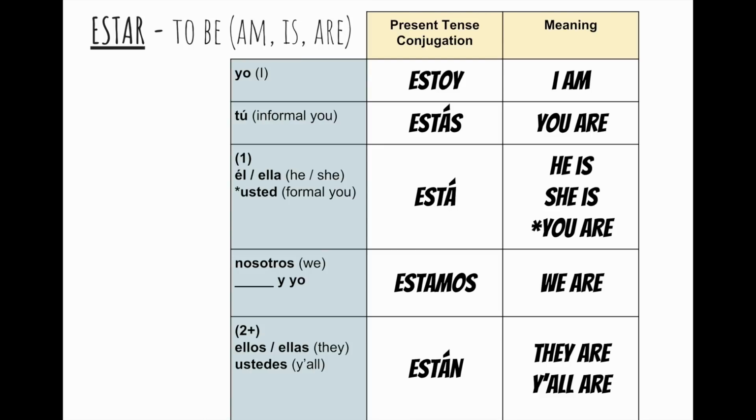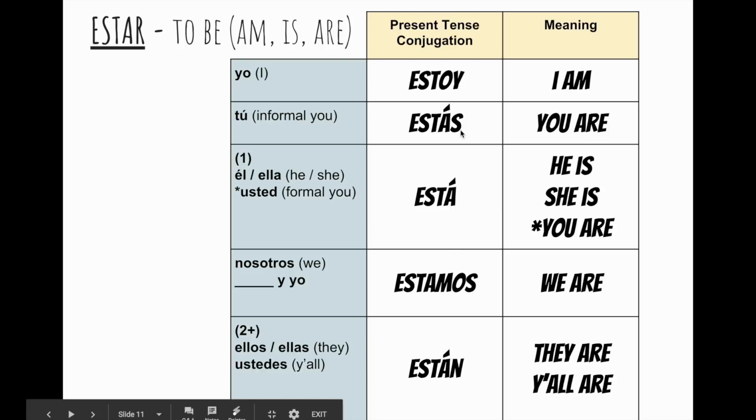Now let's take a look at the verb estar. It means exactly the same thing, to be, am, is, or are, except we're going to see in a minute that it's used for different situations. Here's the conjugation for this verb. Estoy, estás, está, estamos, están.